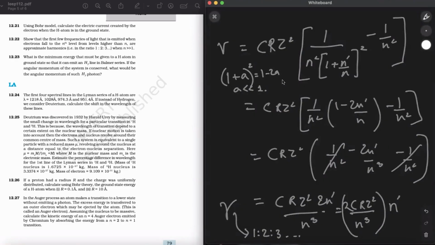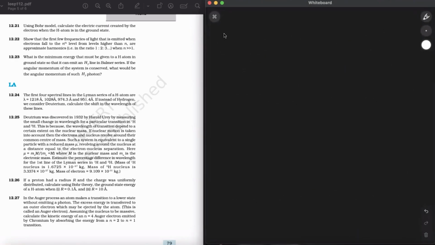So now moving on to question number 23rd. Alright, in question number 23: what is the minimum energy that must be given to a H atom in ground state so that it can emit an H gamma line in Balmer series? If the angular momentum of the system is conserved, what will be the angular momentum of H gamma photon? Okay, so as we already know, this H gamma is basically a spectral line in the Balmer series.